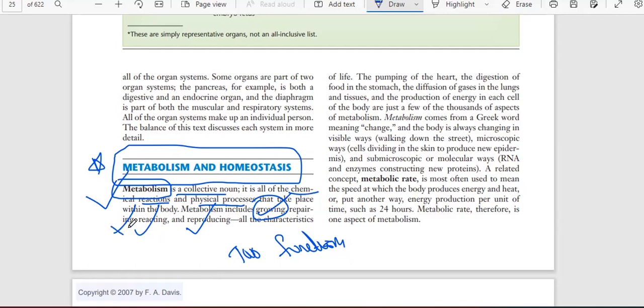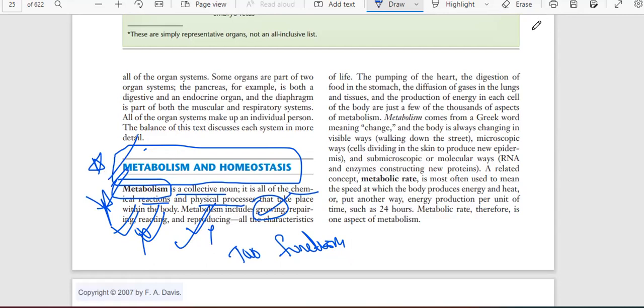Next is repairing. If any damage occurs to the body, the body has the capacity to repair itself. If it is not repairing, that means metabolism is not good. Reacting: whatever the condition may be, our body reacts. If our body is not reacting, it means metabolism is not good. Reproducing is the natural effect of the body, whether it is cells or human beings, anything. If it is not done, then metabolism is not good.